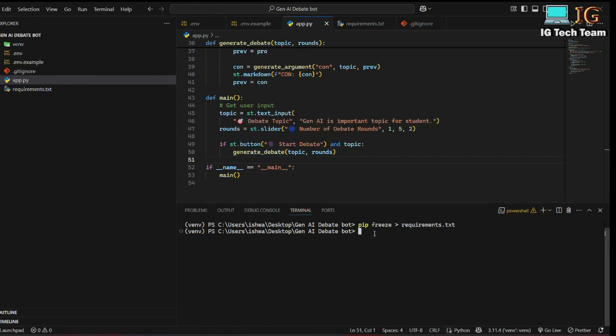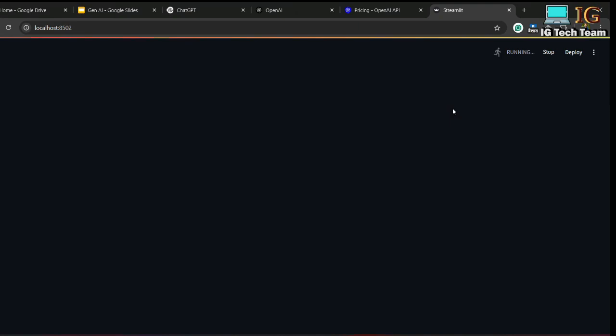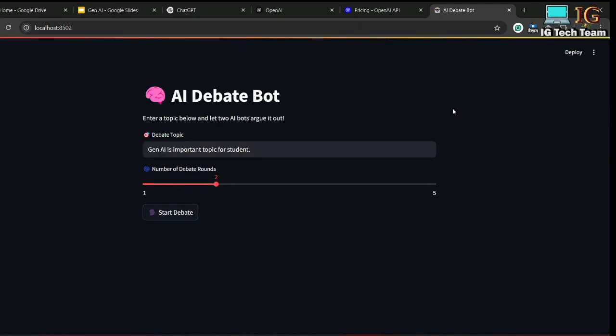Okay, now I'm going to run this app so I can clear this screen, and I have to write here streamlit run, and my file name is app.py. Enter. Okay, see. So this is our project AI debate bot. I have provided description here, enter a topic below and let two AI bot argue it out. And this is the topic debate bot. Gen AI is important topic for a student. This is a default value, and for slider I have provided default value 2, and this is the button.